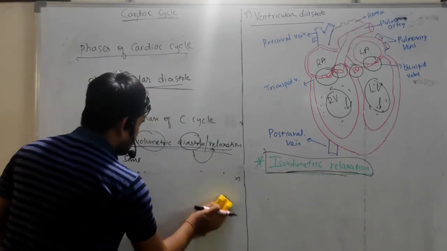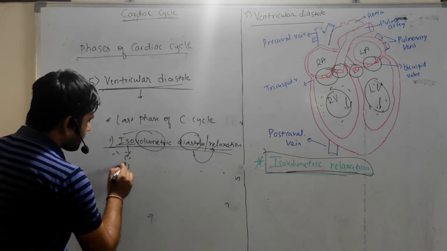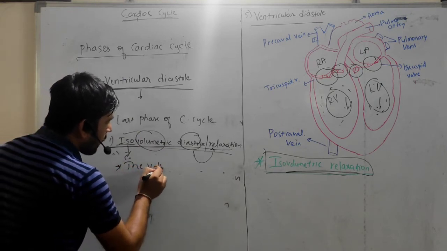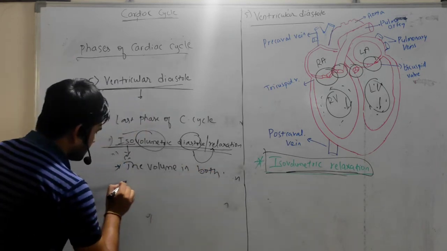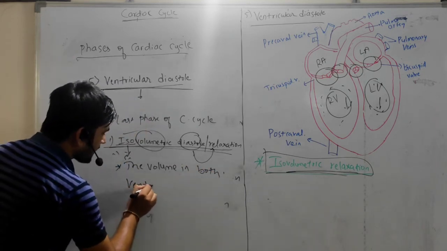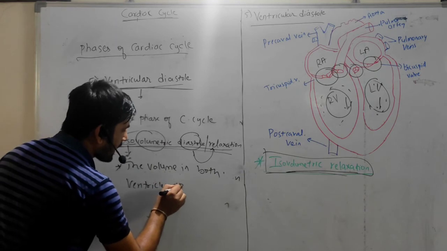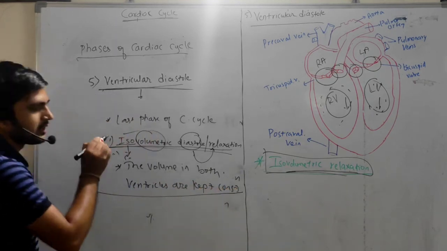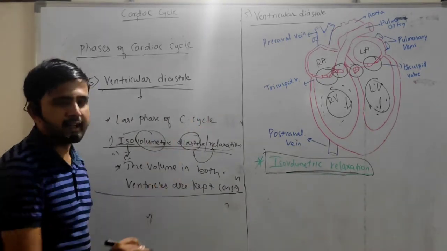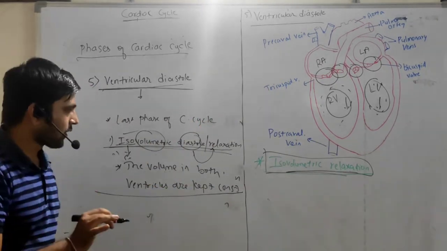And whatever the volume present in the ventricles during the relaxation is kept constant, right? The volumes in both ventricles are kept constant.